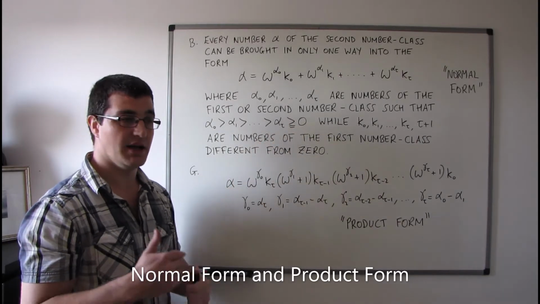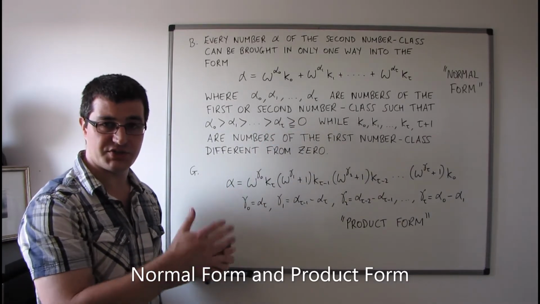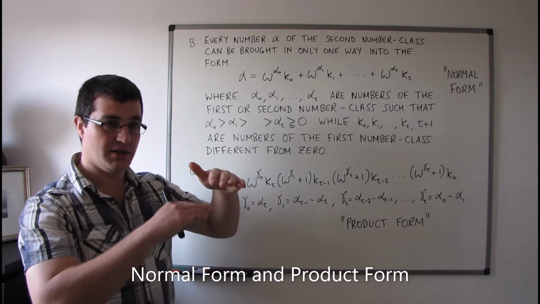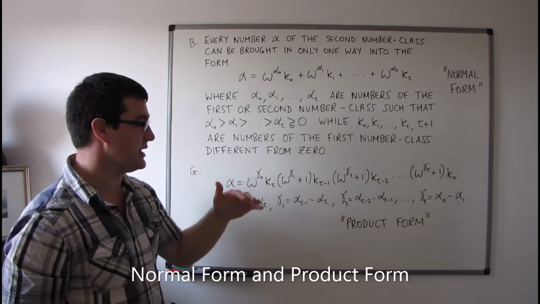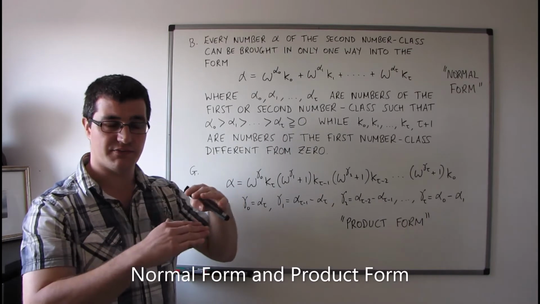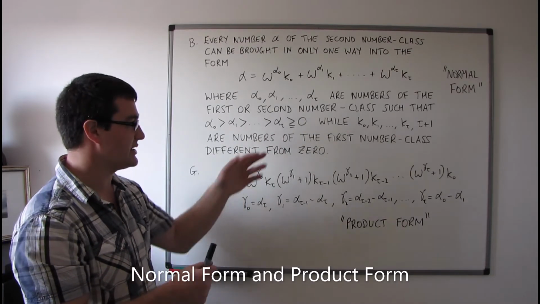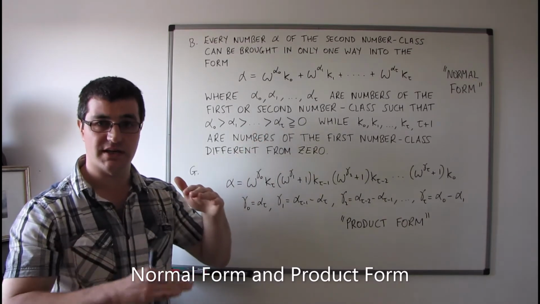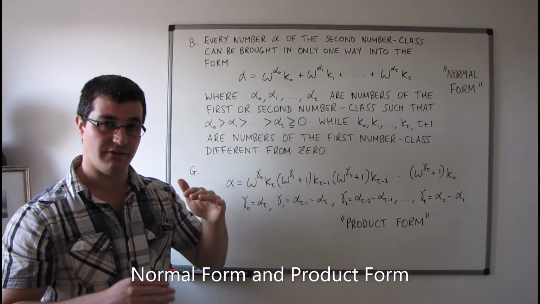I just want to comment on the fact that alpha tau here is greater than or equal to 0. In the example that I just gave, where I went through the repeated applications of theorem A, I might have inadvertently given the impression that we get to a point where alpha tau is going to be equal to 0. But that's not forced to be the case.